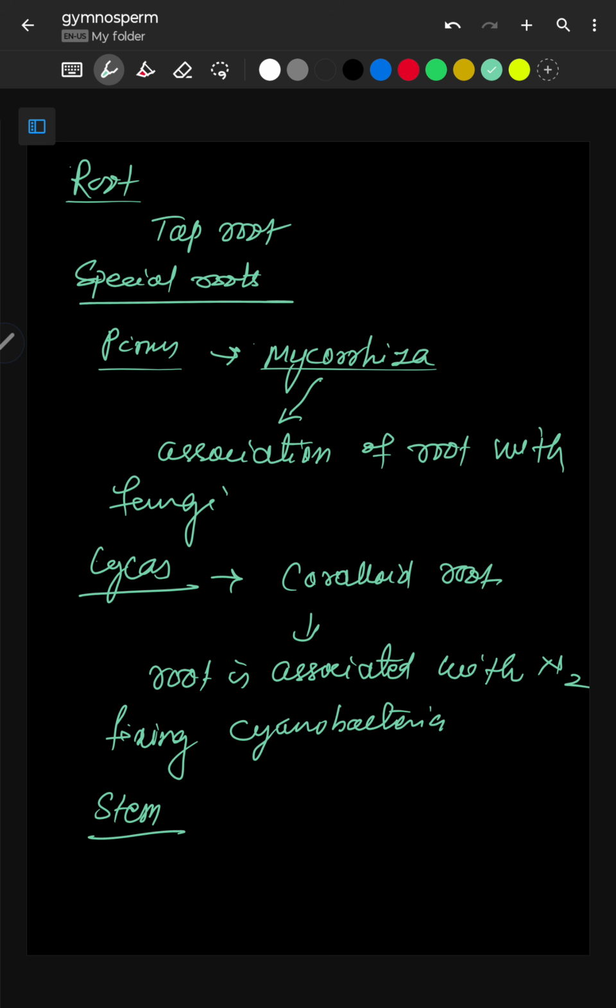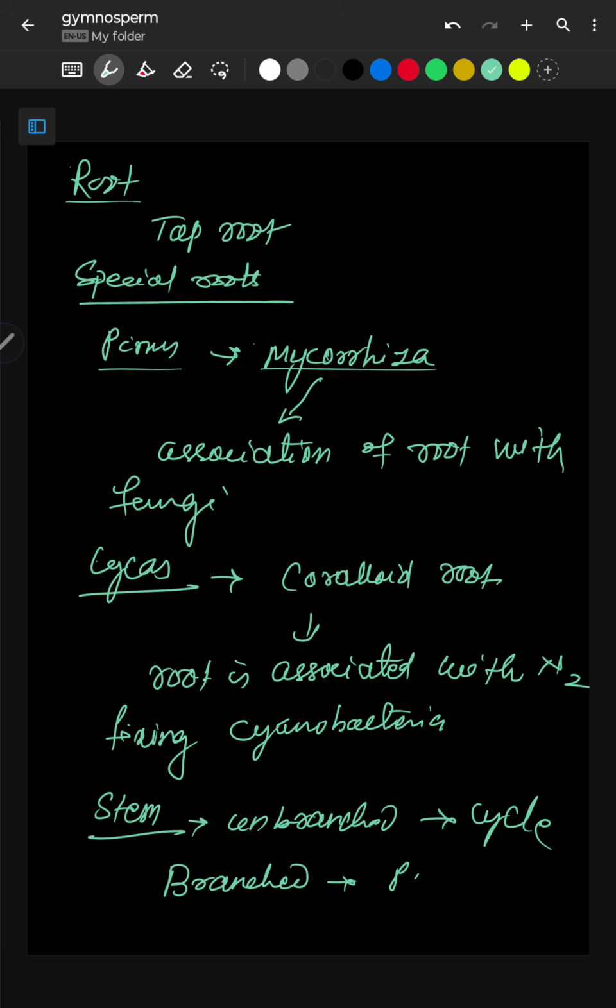Stem unbranched like coconut tree. So unbranched in case of cycas, for example, and it can be branched like in case of pinus and cedrus. Okay, so stems may be branched or unbranched.